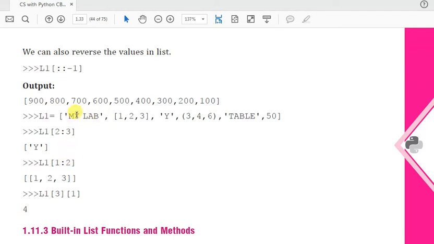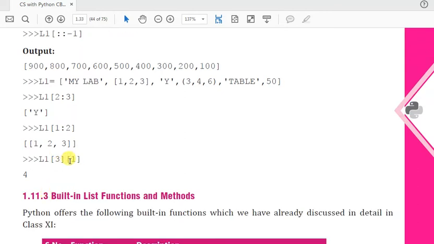1 2 means indexes 0, 1, 2. So only one index is executed by this statement, so only this list item will print.